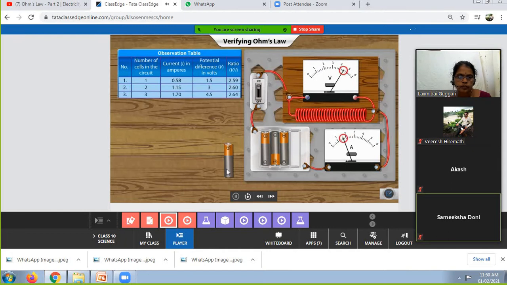Note the readings in the table. Again, increase the voltage of the circuit to see how the current reacts. Drag another cell to the circuit. To increase the voltage, we are using more cells. Click the switch to turn it on.